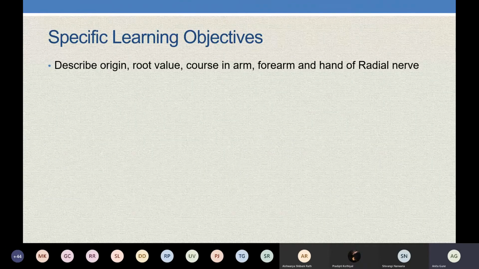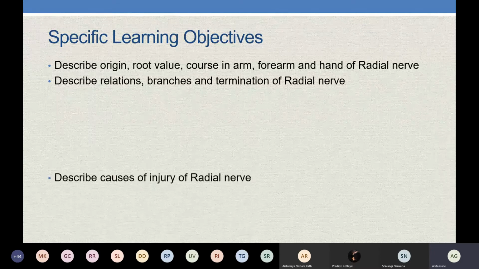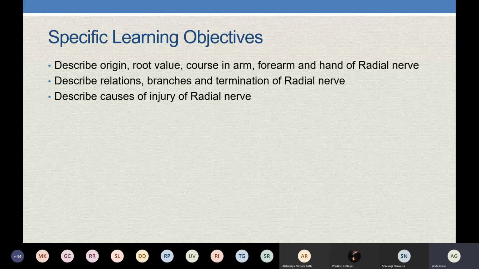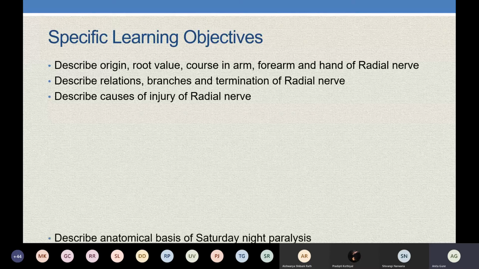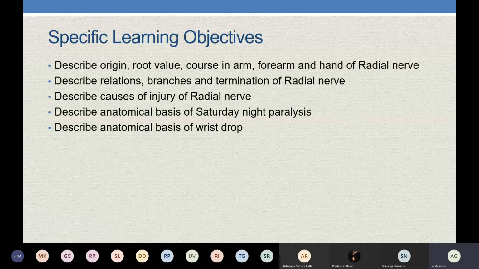We will understand the relations, branches and terminations of the radial nerve. We will describe the causes of injury to the radial nerve at different levels and the anatomical basis of Saturday night paralysis as well as the anatomical basis of wrist drop.